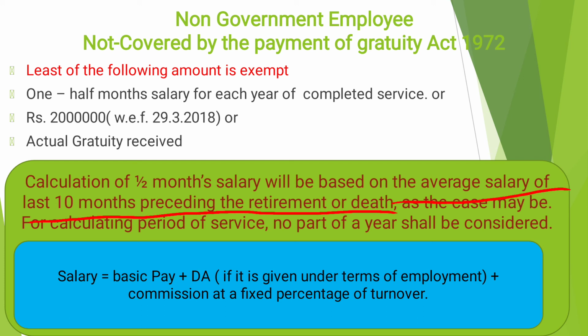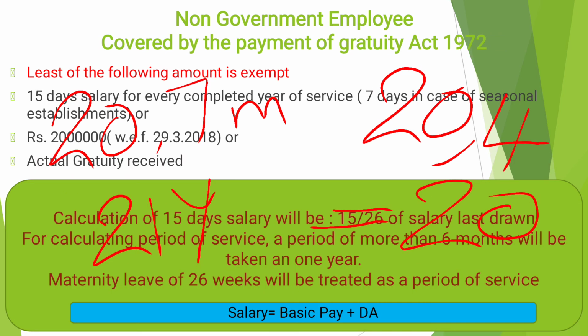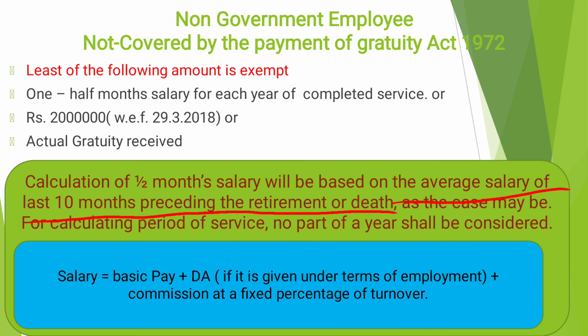How to calculate half month salary? First of all, we have to consider what the salary is. Salary here means basic salary plus DA, if it is given under terms of employment alone, plus commission at a fixed percentage of turnover. These three elements we have to take into consideration as salary.